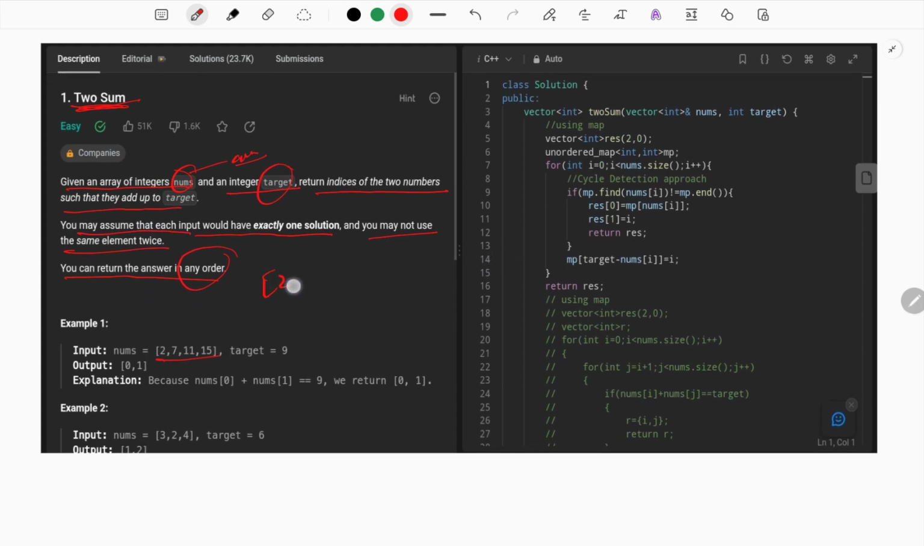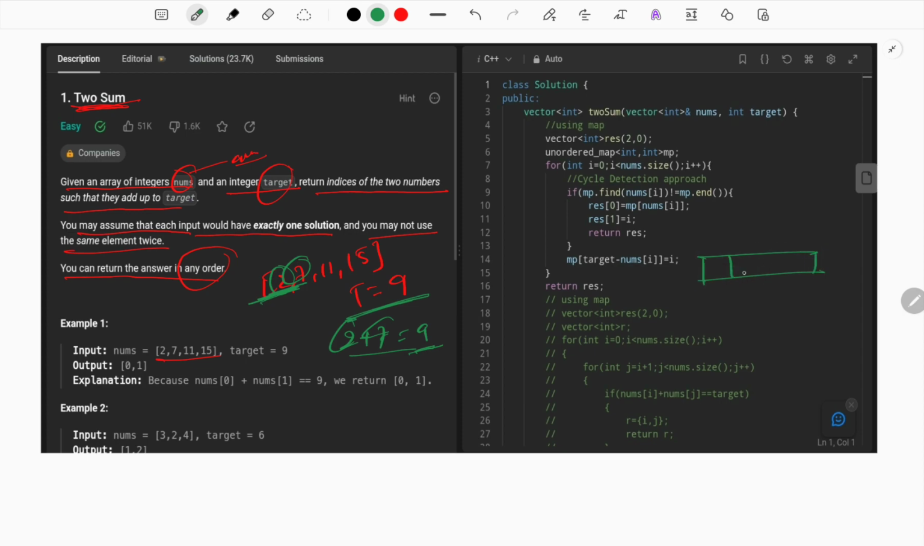So we have the array 2, 7, 11 and 15, and the target is 9. Basically what we need to do is return the indices of the elements whose summation is equal to the target. We can see that the elements 2 and 7 add up, 2 plus 7 is 9. So we have to return the indices of 2 and 7. So what can be the indices?